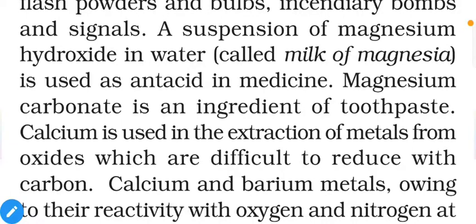But at higher temperature the reducing nature of carbon increases, and it will reduce metals which are usually not reduced by carbon. But certain metals, even at higher temperature, we are not able to reduce, and that's why we have other options. So, as mentioned, calcium is used in the extraction of metals from oxides which are difficult to reduce with carbon.